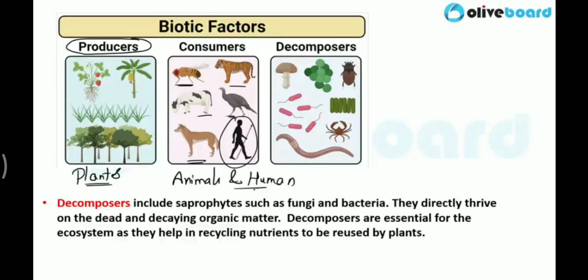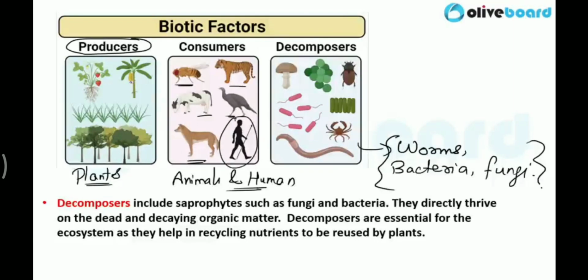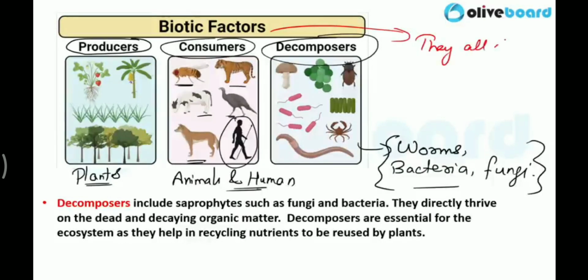They are consumers. And who are decomposers? Like worms, bacteria, fungus, or fungi. These are decomposers. Basically, these come under biotic factors. Biotic factors means they all have life. Understood? Very, very important. They all have life.